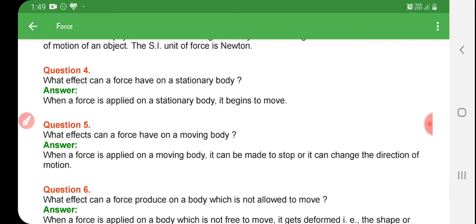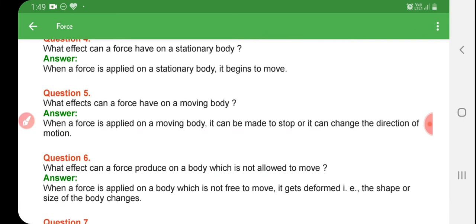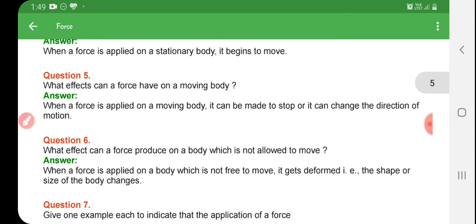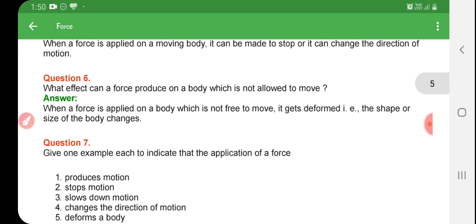Question number 5. What effects can a force have on a moving body? When a force is applied on a moving body, it can be made to stop or it can change the direction of motion. Depending on the applied force, the object can change its state of rest or state of motion.